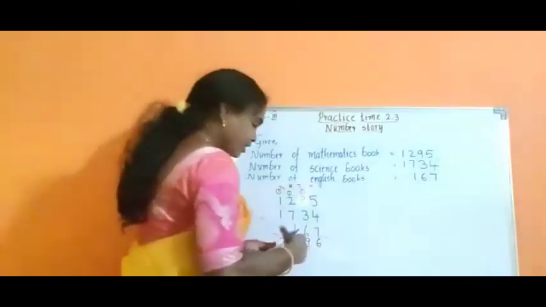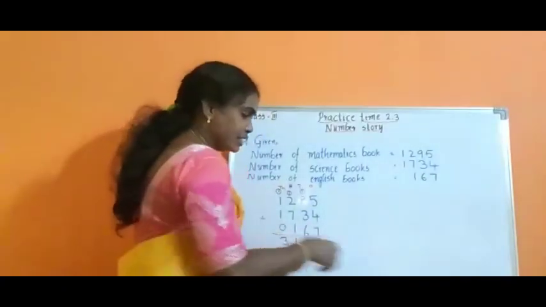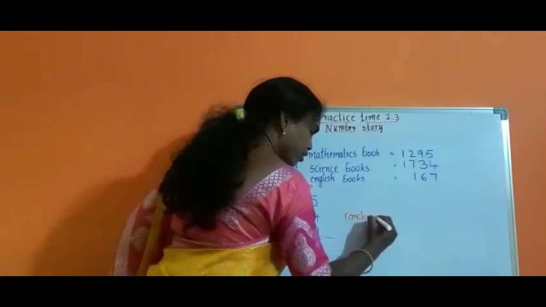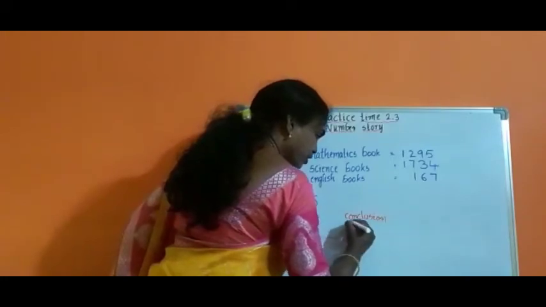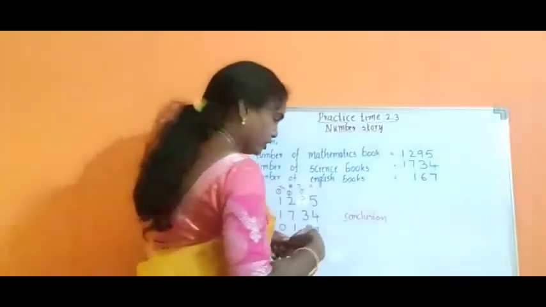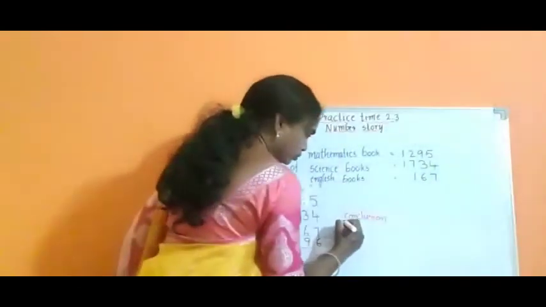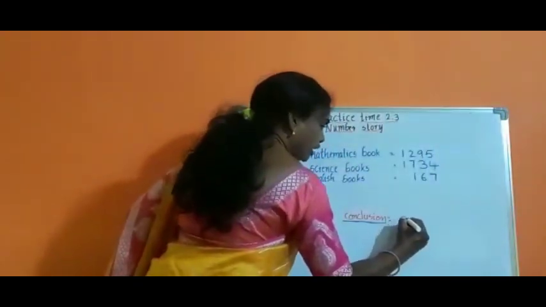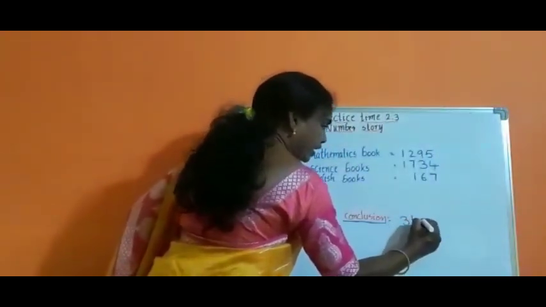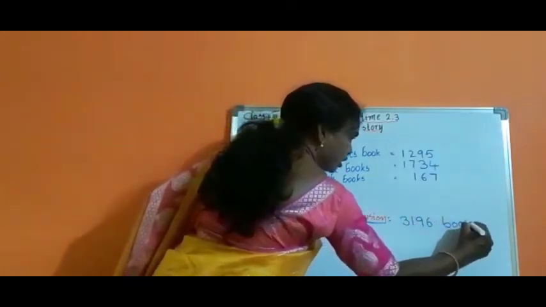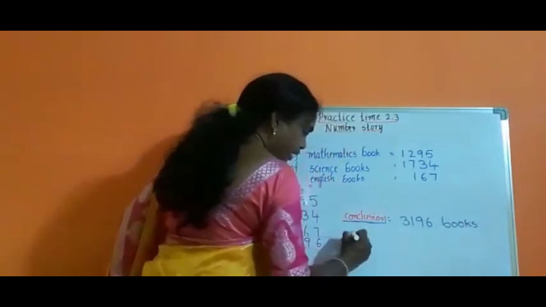Now let us rewrite the final answer, which means the conclusion. We write the conclusion after addition always. So, 3196 books are there in the library.